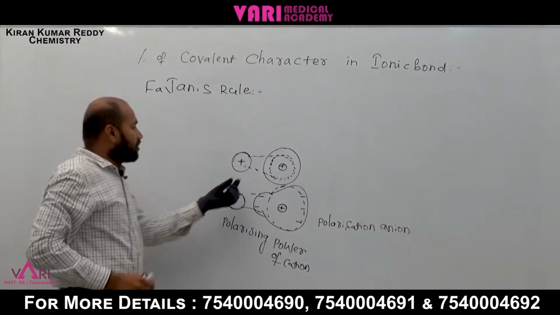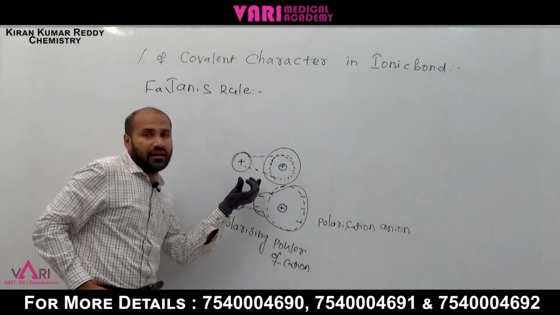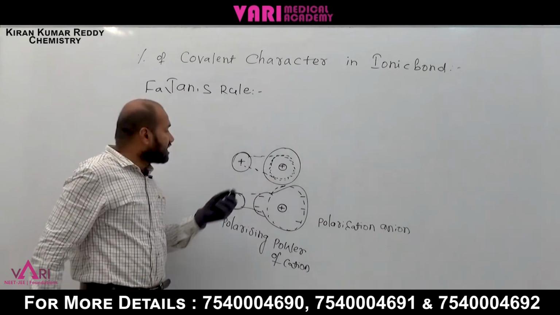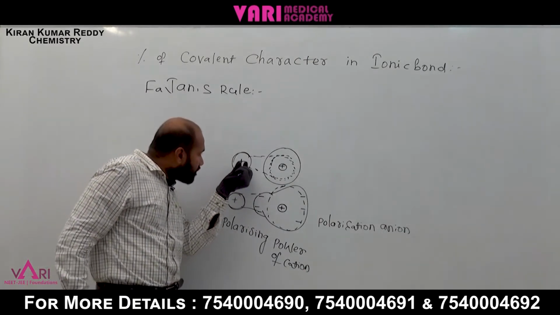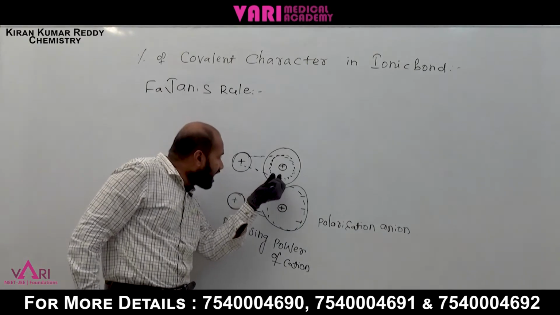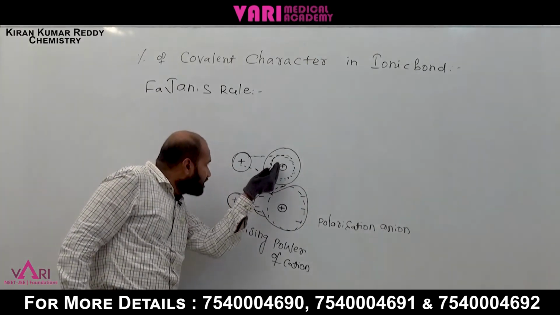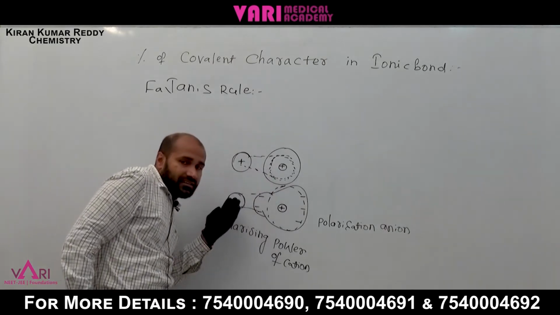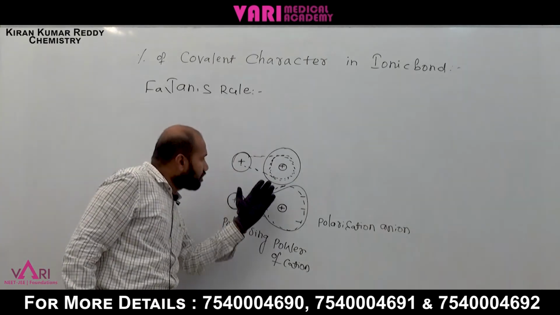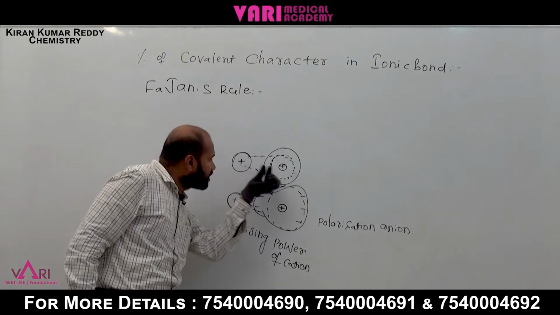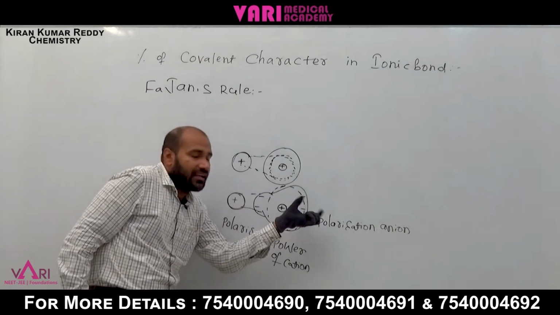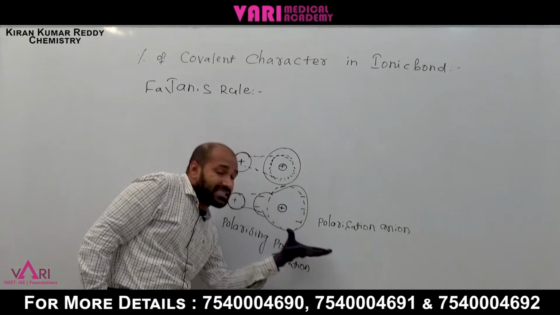Understand students, when cation and anion are approach each other, the nucleus of cation attracts the electrons of anion. This electron cloud is elongated towards cation. In the same place, nuclear repulsions are there. Now symmetry is disturbed.